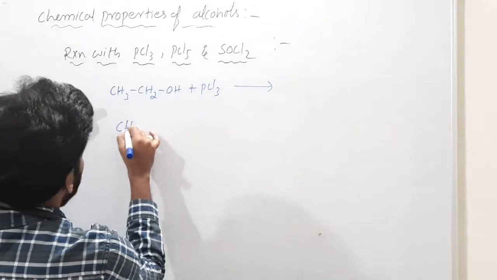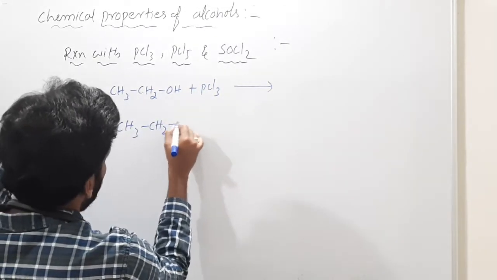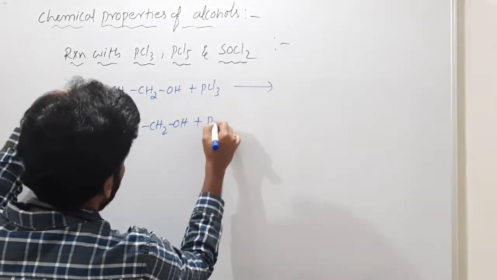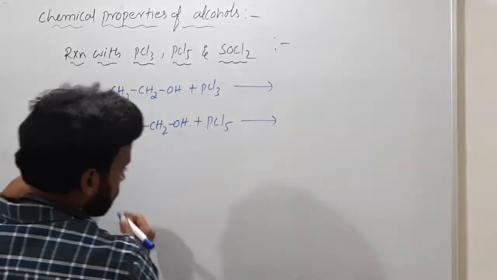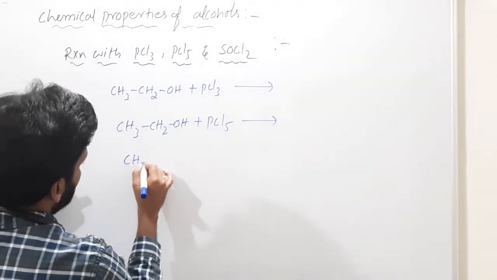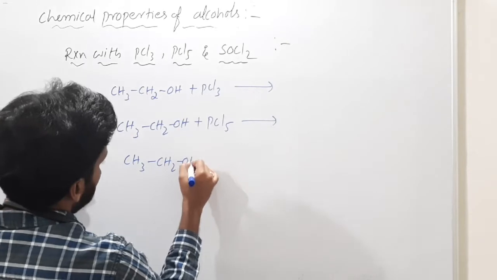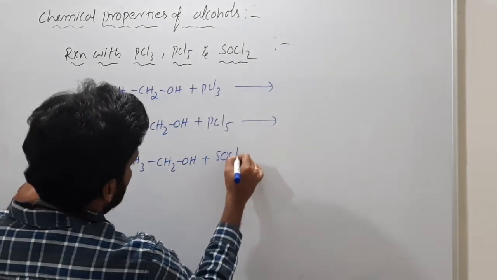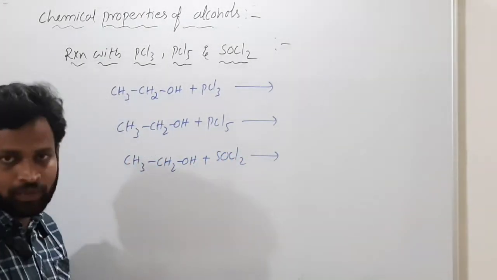And CH3CH2OH with PCl5, what is the product? And CH3CH2OH with SOCl2, what is the product?